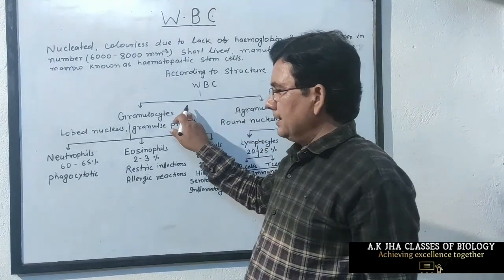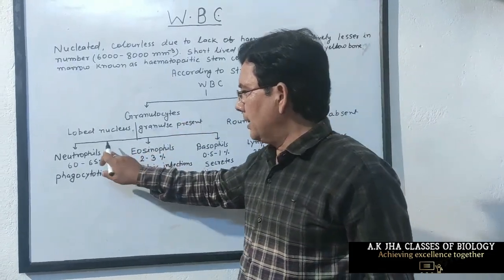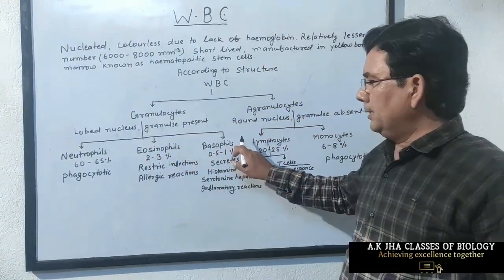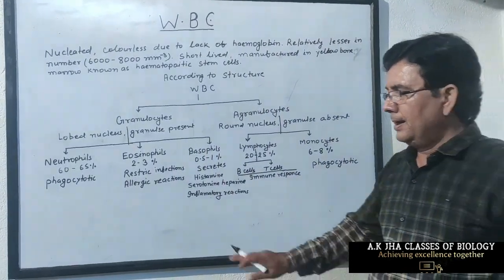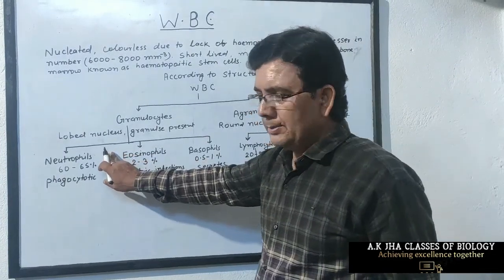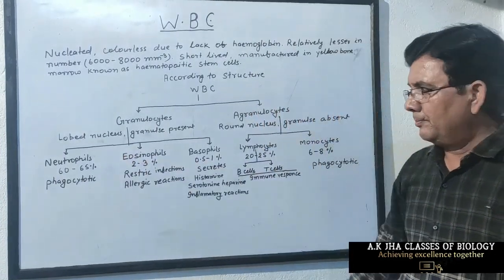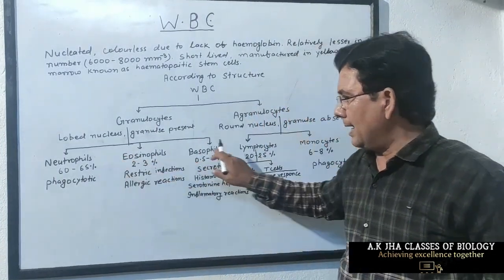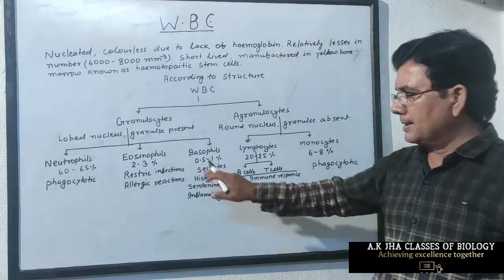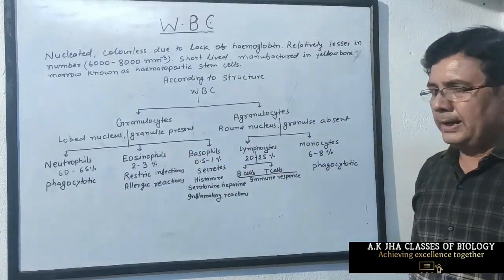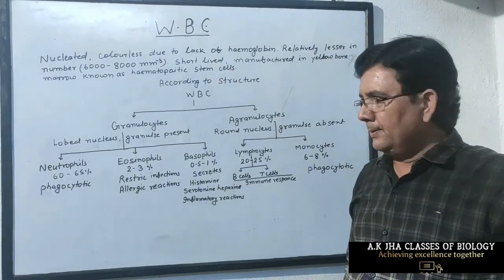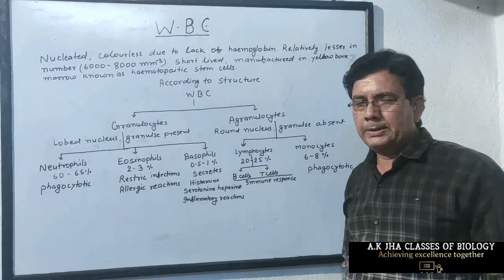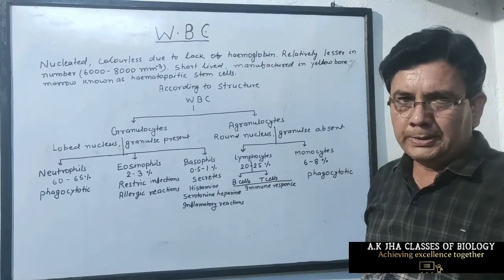Now, granulocytes are divided into three parts according to the staining property of the cells. Staining is the coloring of cells by coloring substances. When cells are stained by neutral stain, they are called neutrophils.